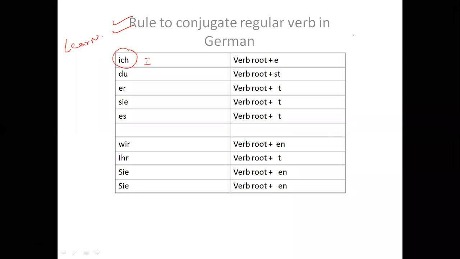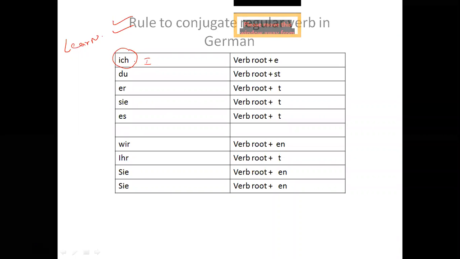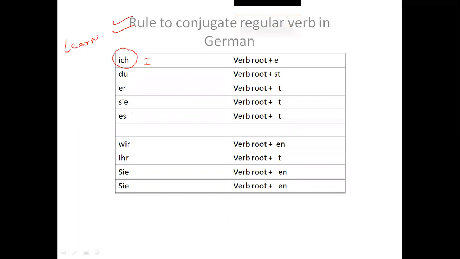We have already talked about personal pronouns. Here you know the meaning of ich is I, du is you informal, er, sie, es is he, she, it, then wir, ihr, and sie. This we have already talked about earlier in our previous classes. Now, the rule for conjugating is, if I'm writing the verb with ich, the rule is verb root plus e. This I need to understand, right? The rule says verb root plus e, and then another is du. The rule says verb root plus st, and you already know what the verb root is.